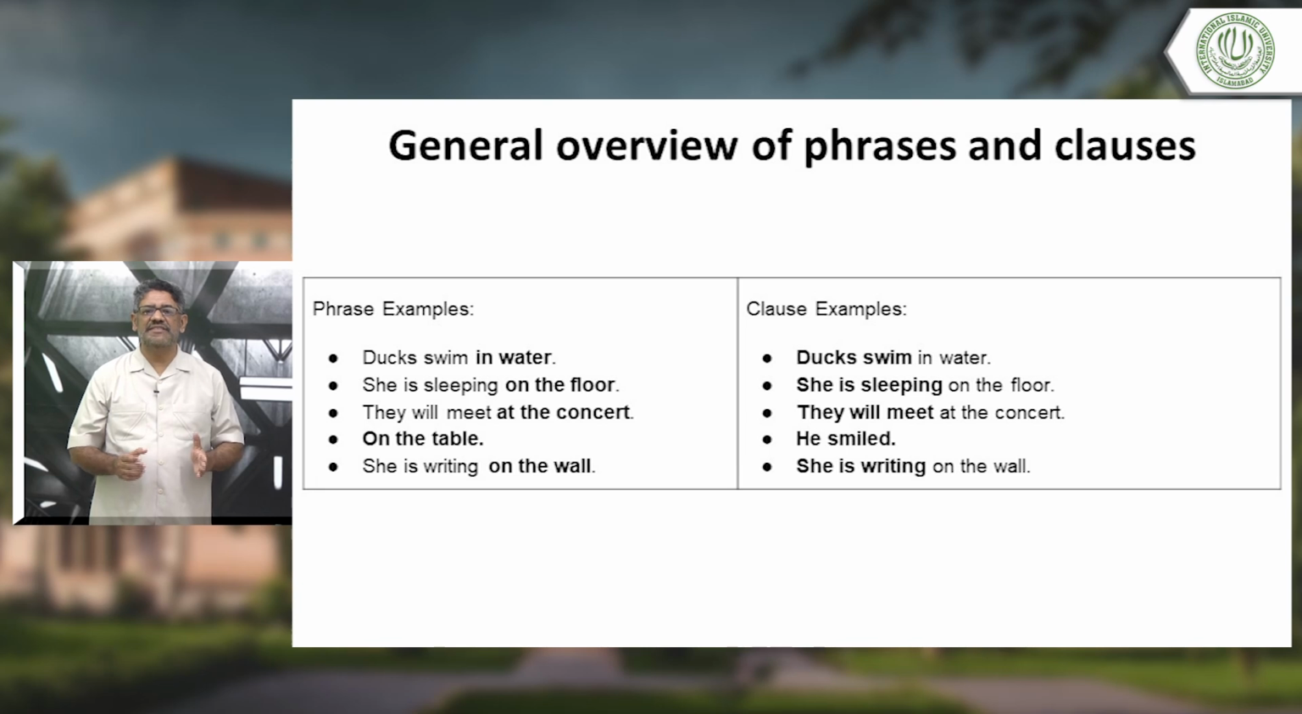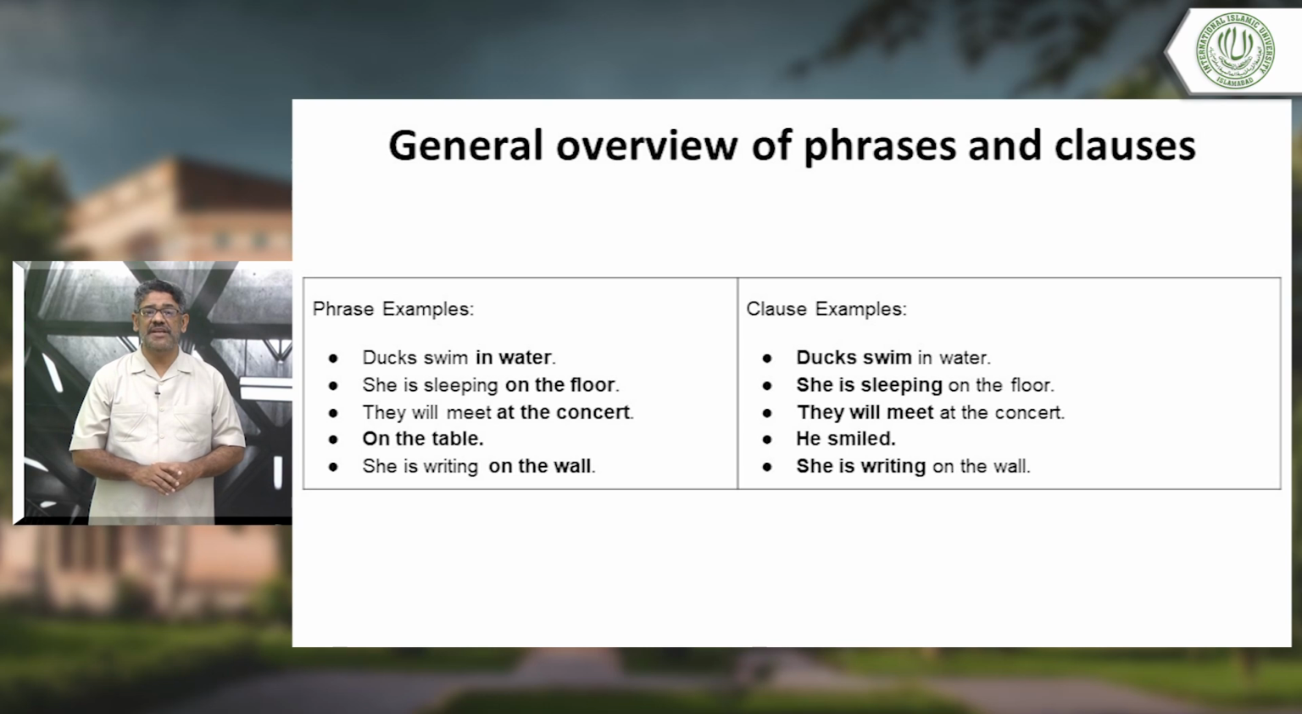And she's sleeping on the floor. She is sleeping. Look, this is like a complete sentence. It gives meaning. Even if you don't take the advantage of a phrase, you don't attach a phrase with it, even then it is complete. Look, she's sleeping on the floor. She is sleeping is the clause. On the floor is the phrase attached with it. But if you say she is sleeping, it is complete. Okay? It gives so much meaning.